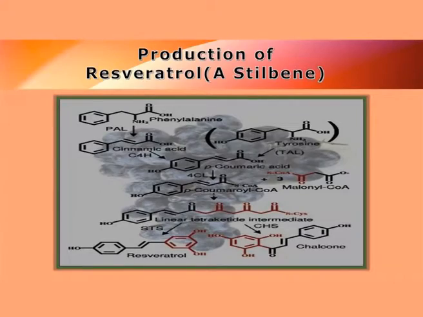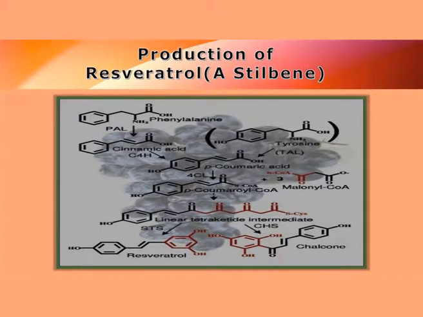This diaryl ethene is produced from simple amino acids like phenylalanine. So phenylalanine and tyrosine are the starting compounds of these stilbenoids or stilbene compounds, and this will condense together to produce the para-coumaric acid and then the coumaryl coenzyme A, and finally they will produce the tetraketide which will be converted to resveratrol and chalcone.